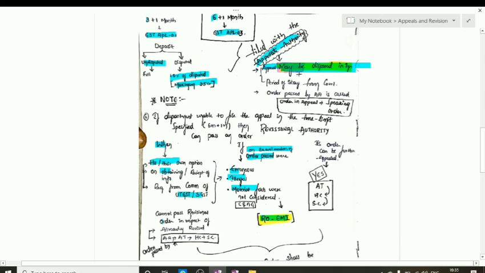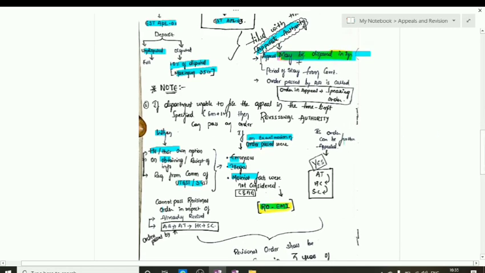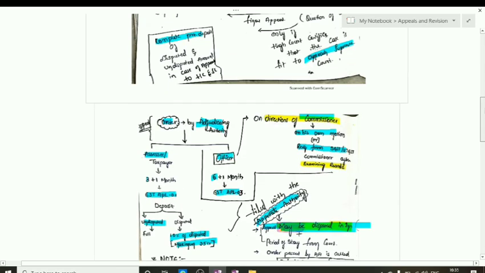If any of these are met and the order is passed wrongly, then he can pass the revisionary order. Also, a point to be noted here that these orders can be further appealed with the appellate tribunal, the High Court, and the Supreme Court, as we saw earlier.